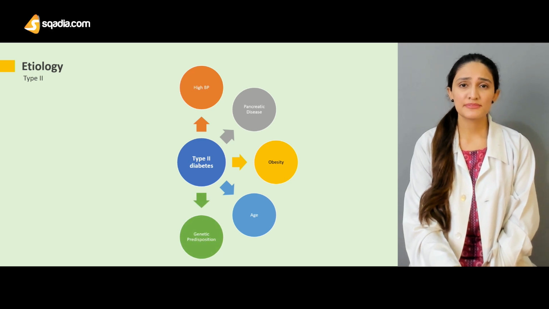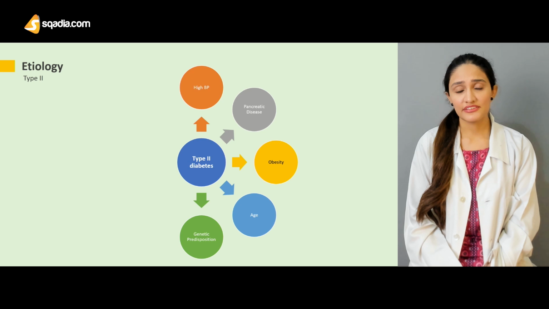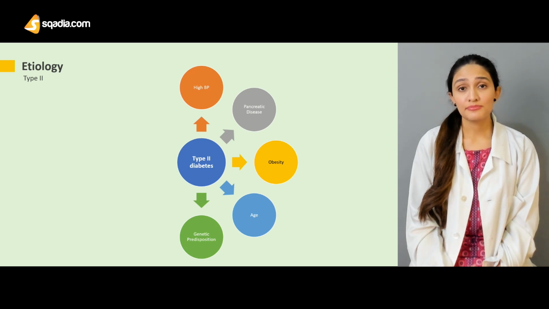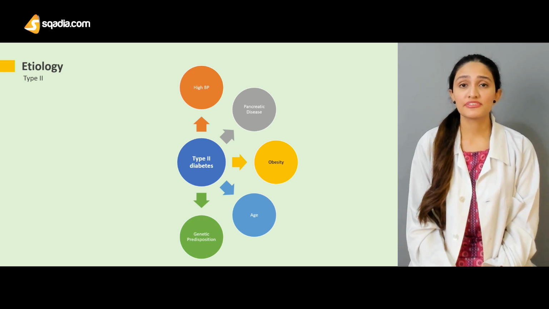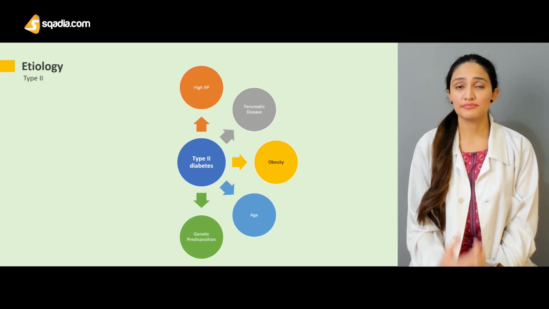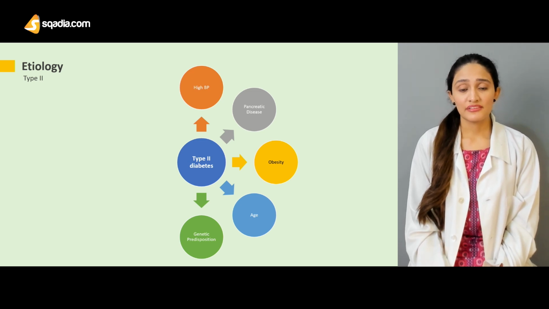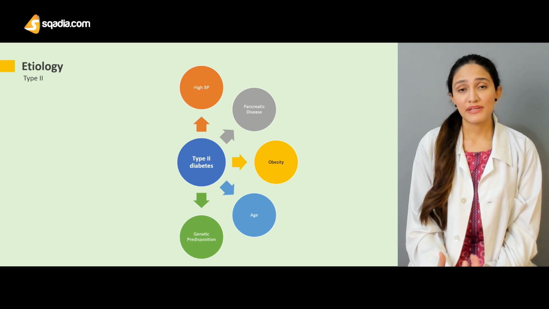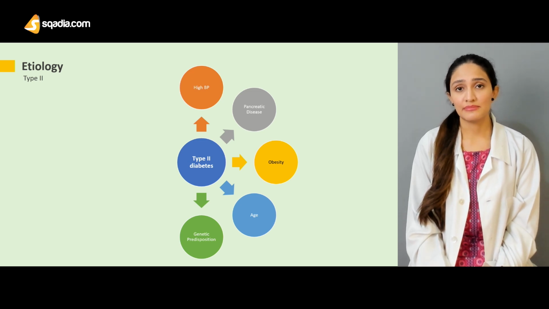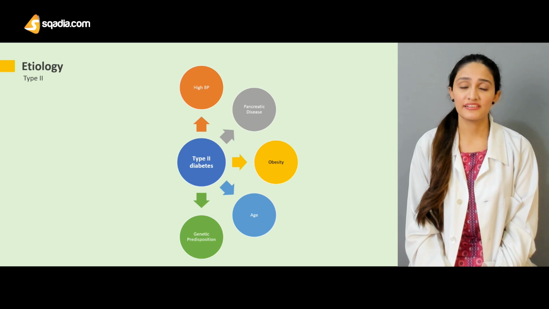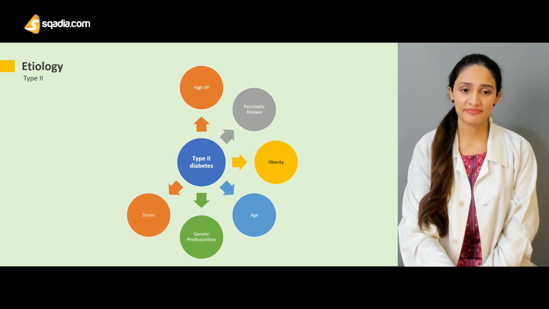Genetic predisposition is a much lower factor compared to type 1 diabetes mellitus, which is one of the reasons why a patient might present with type 1. But if a patient has a family history of type 2 diabetes mellitus, it is possible that he would also develop it.